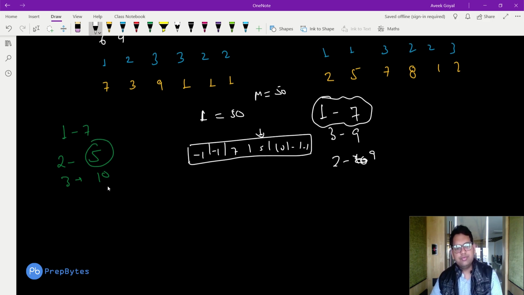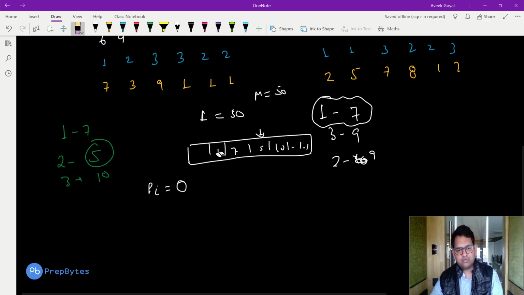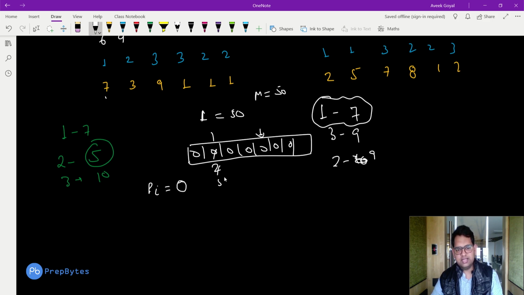Fine. What if we have a 0 here? Because it is given in the constraints that the price pi can be 0 also. Now if, instead of -1, we initialize the array as 0 in the beginning, and start adding whenever a type comes: for 1 increment by 2, then 1 comes again, so increment by 5. For 3 increment to 7, for 2 increment to 8, then 2 comes again so increment to 9, and then 3 comes again, so increment to 9.